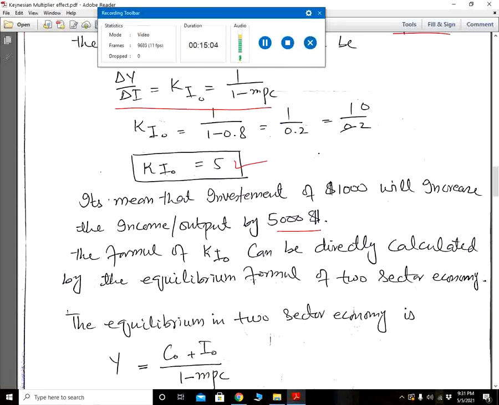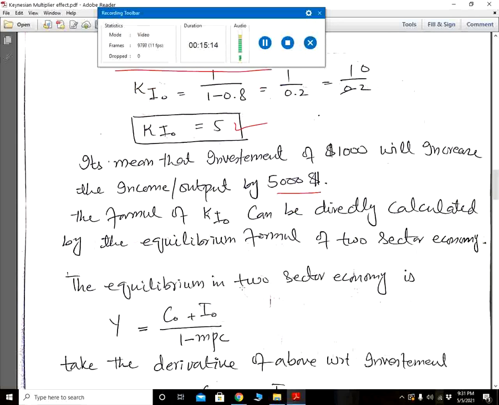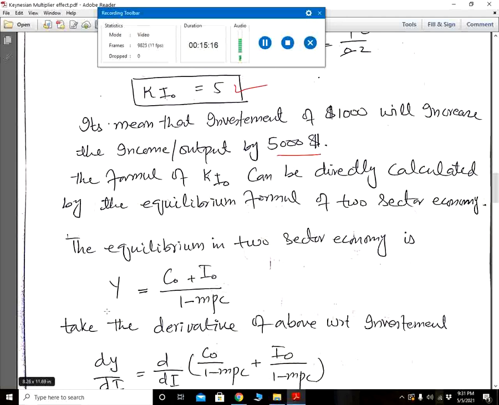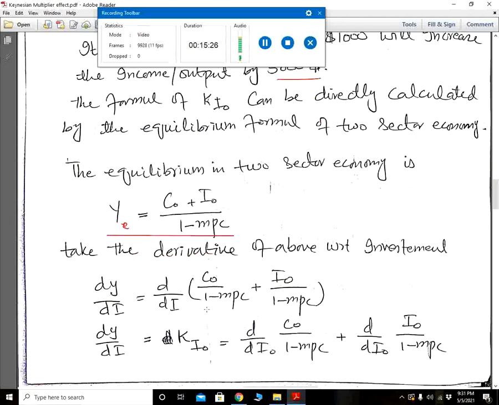The formula of Ki naught can be directly derived from the equilibrium formula of the two-sector economy in the income and expenditure method. The equilibrium is Y equilibrium, YE, equal to C naught plus I naught divided by 1 minus MPC. Now to calculate the investment multiplier from this formula, we take the derivative of Y with respect to the investment, with respect to I naught.